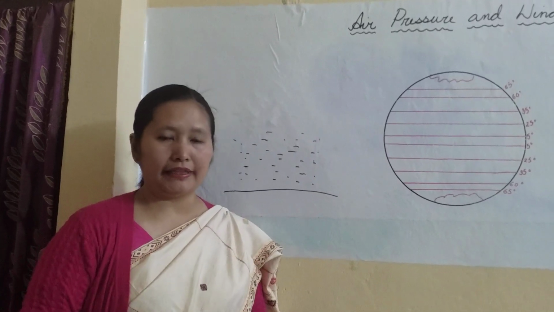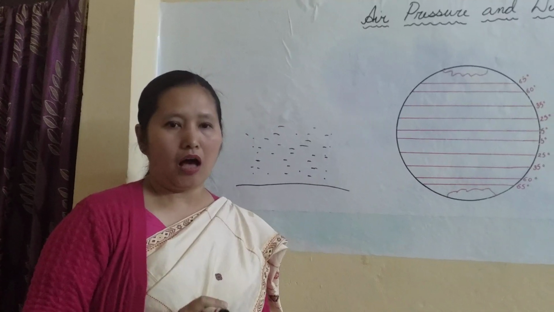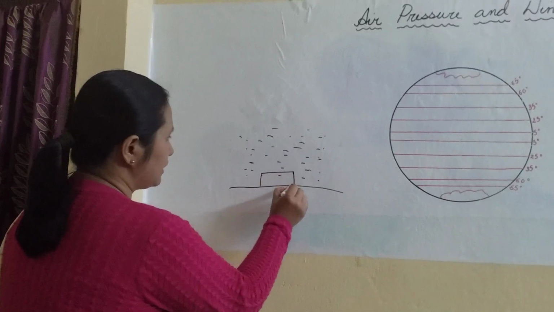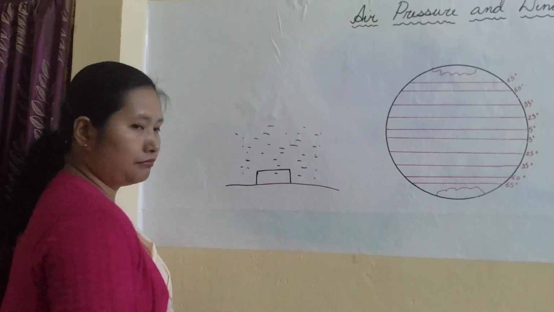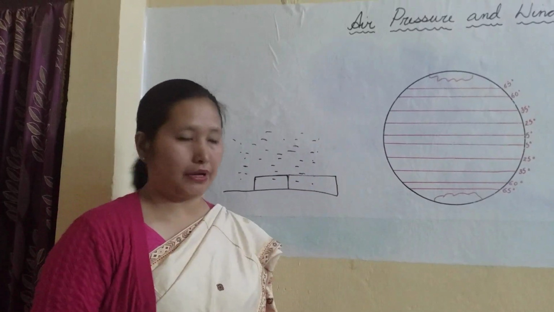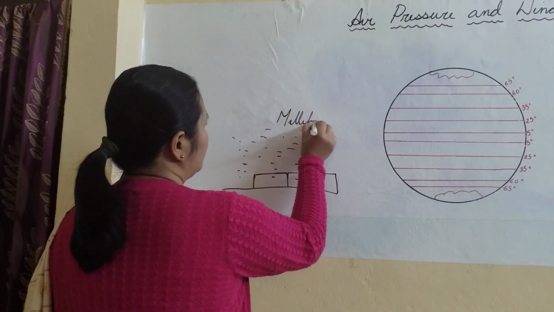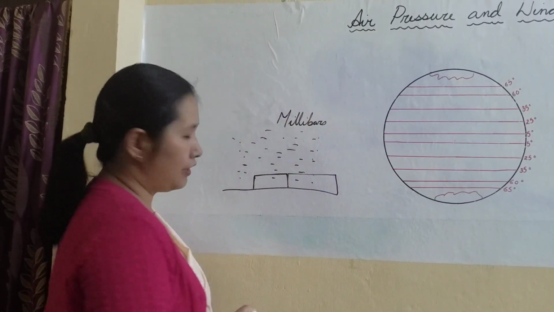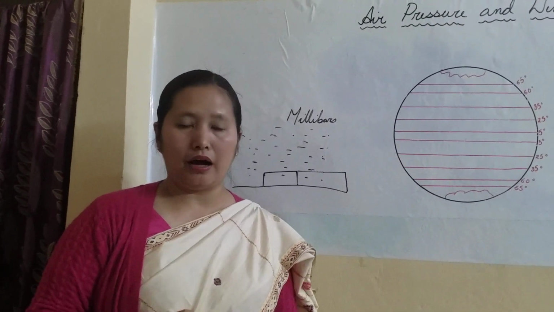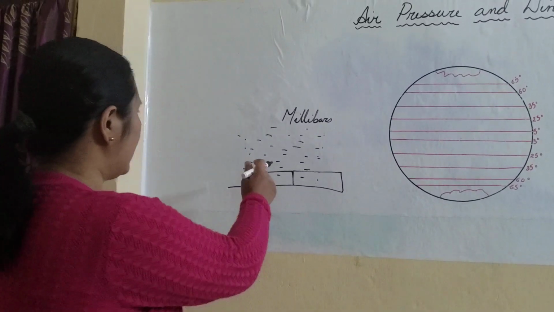So how will we define air pressure? Air pressure is the total weight of a column of air above per unit area. Okay, we take this per unit area. Suppose this is per 1 meter or maybe per 1 kilometer. How do we measure this pressure? It is measured in millibars. What is the average air pressure? The average air pressure at sea level is 1013.25 millibars.